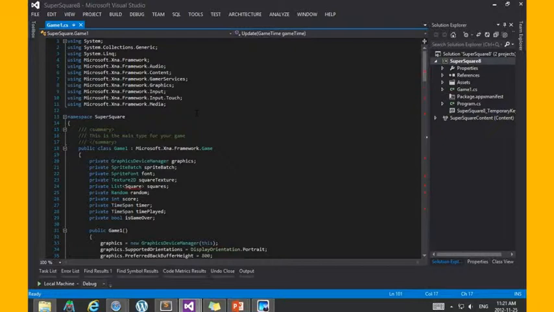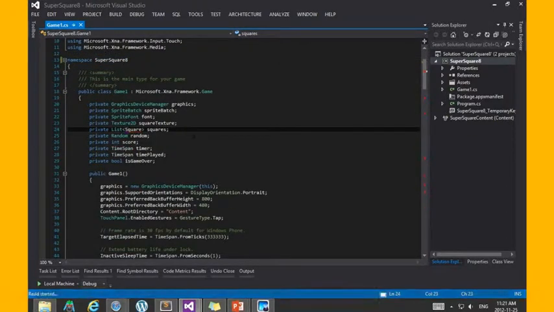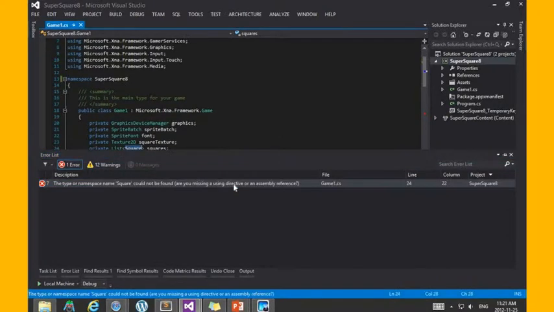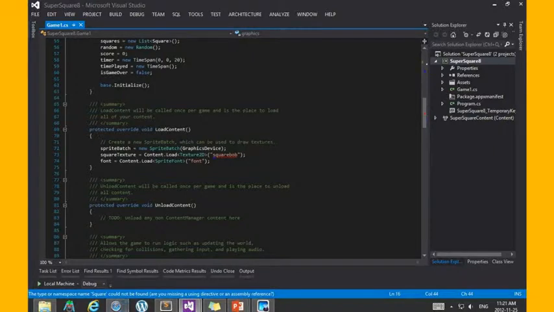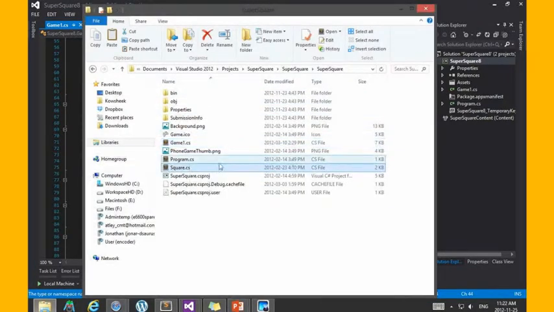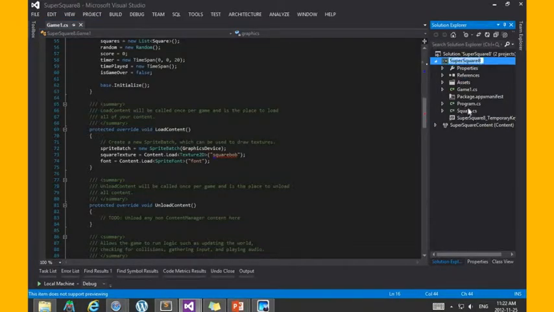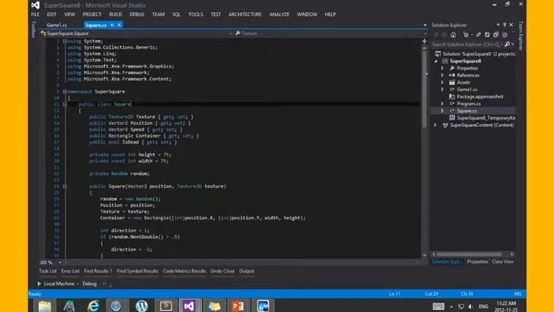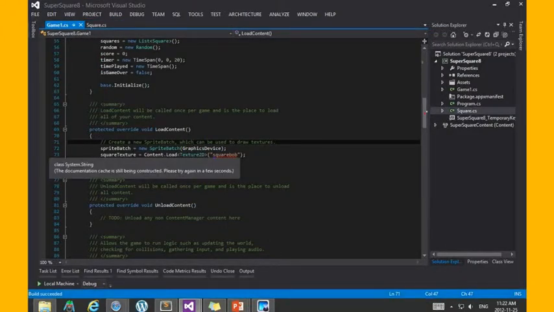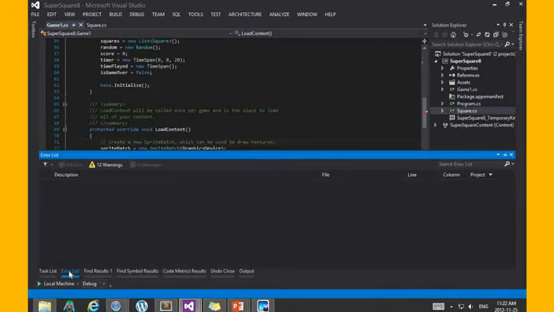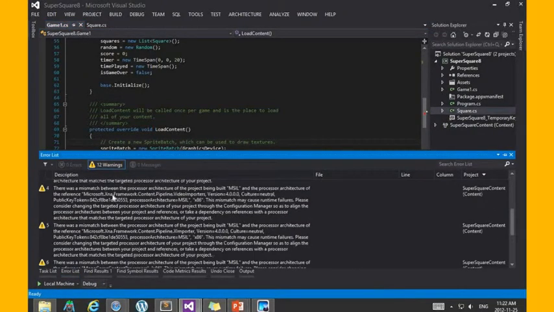So this is my old Super Square project, but the namespace has changed. So let me update that, change everything to this, and if I try to build it, it's going to tell me that I'm missing something from my game. And I remember having a Square class, so I'll copy this over here. Also in the Square class, I will change the namespace because now I've updated this to Windows 8. Let's see if this builds. So great, this actually builds. No errors and a lot of warnings, but that's okay.